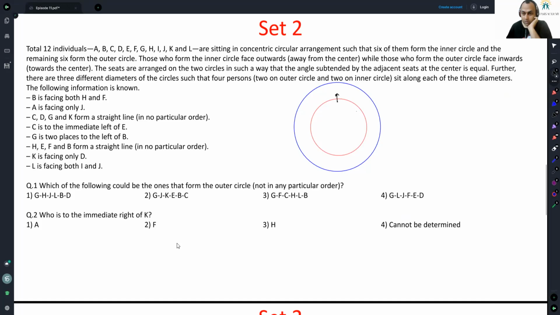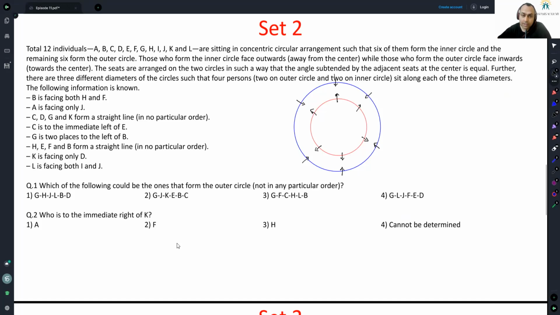So 12 o'clock, 2 o'clock, 4 o'clock, 6 o'clock, 8 o'clock, and 10 o'clock, and 12 o'clock, and 2 o'clock, 4 o'clock, 6 o'clock, 8 o'clock, and 10 o'clock. Okay, I have my 12 seats and their orientations also denoted by the arrows.